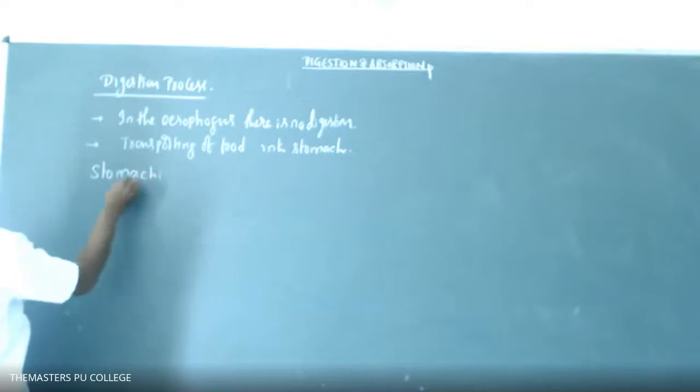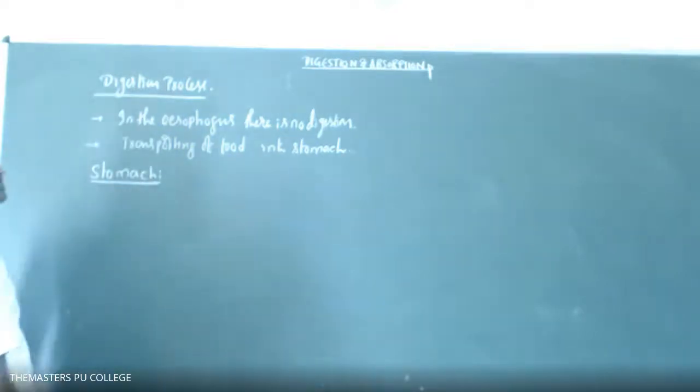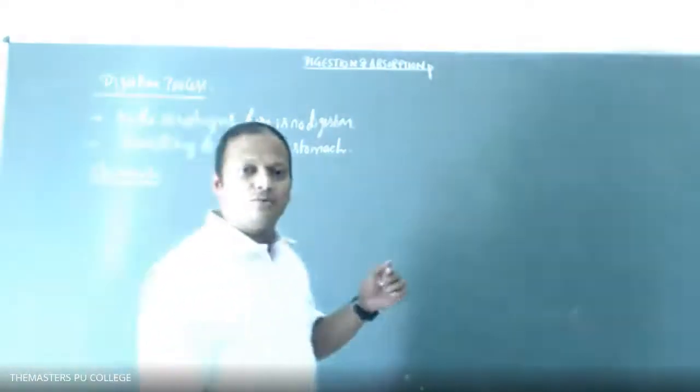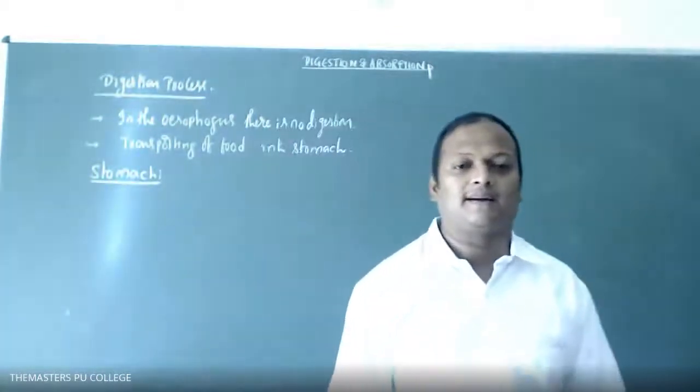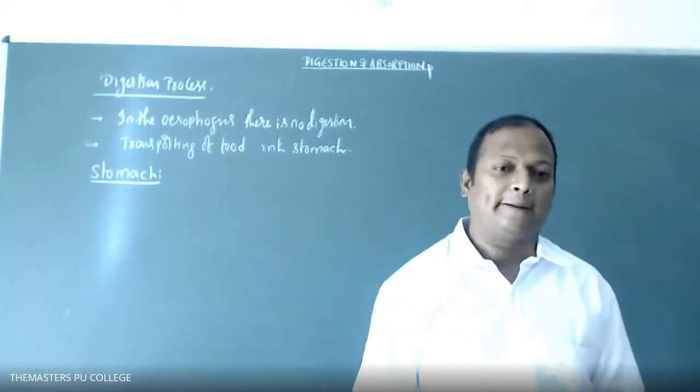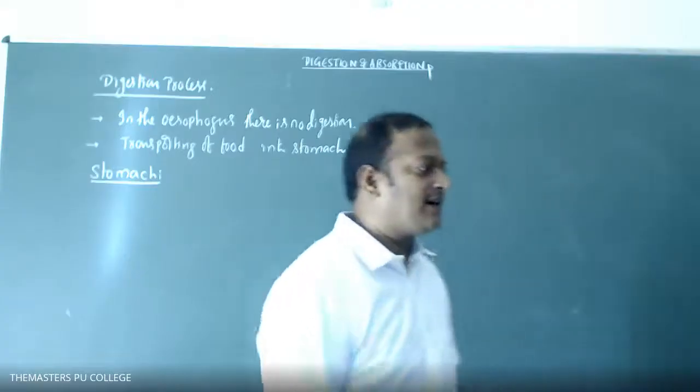So in the stomach, what is the process of digestion in this case? The esophagus opens into the region of the stomach. That portion is called? Cardiac. Very good, the cardiac region.